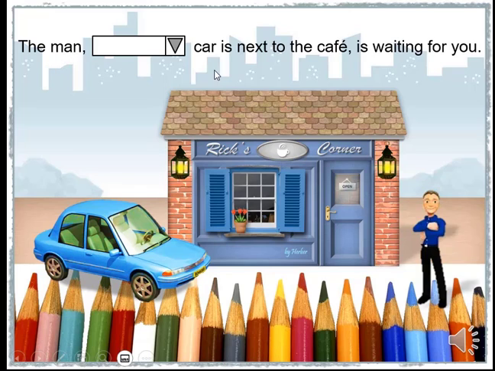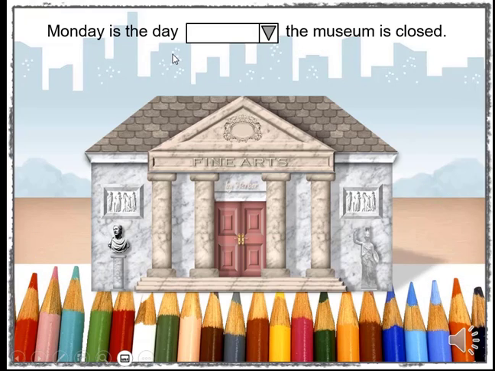The relation between the man and the car. Possession. Whose? Monday is the day the museum is closed. Fine, and so it takes when.